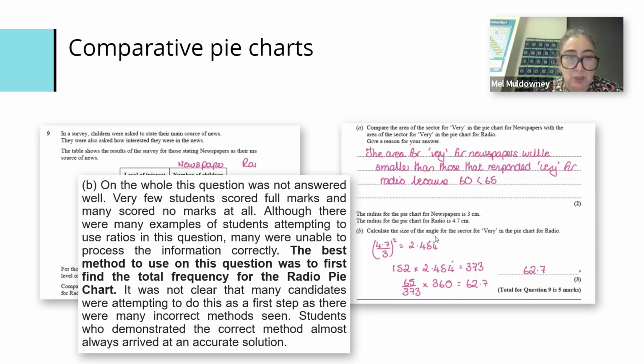Part B on that question, very few students scored full marks. Many just didn't have a go. The best method on this question was to first find the total frequency for the radio pie chart. It was clear many students weren't attempting to do that as a first step, so this is one where they didn't have a method.